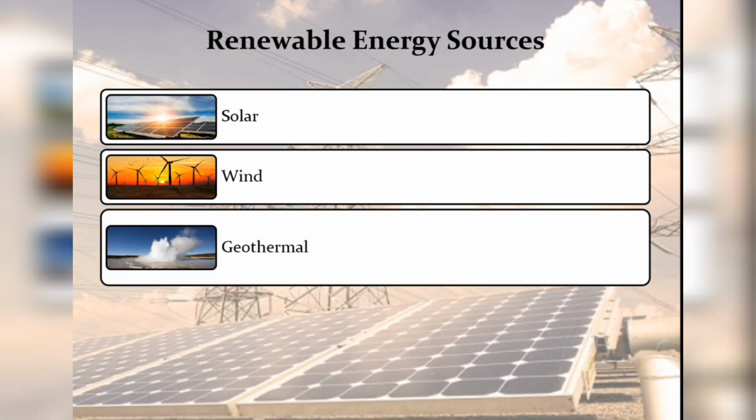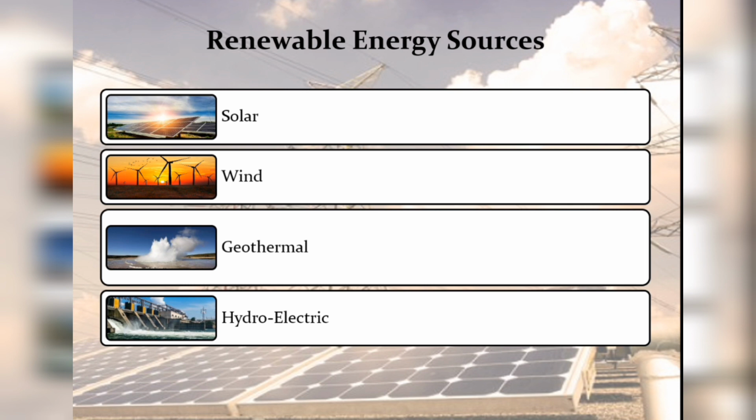The next is geothermal. Geothermal power plants use steam to produce electricity. The steam comes from reservoirs of hot water found a few miles or more below the Earth's surface. The steam rotates a turbine that activates a generator which produces electricity.